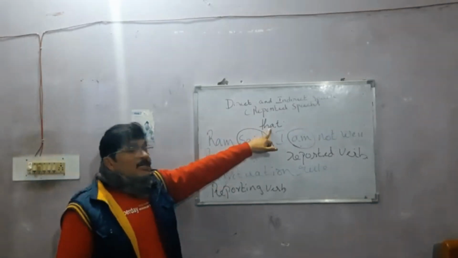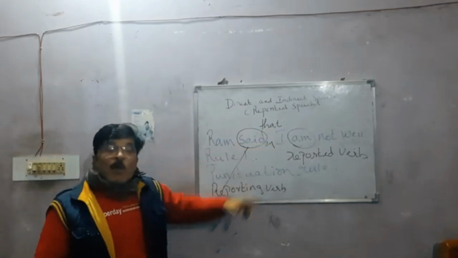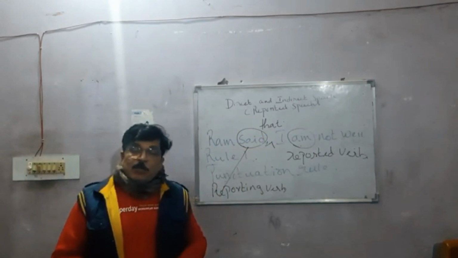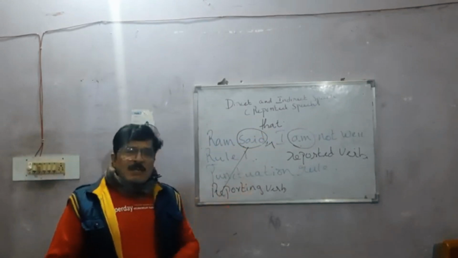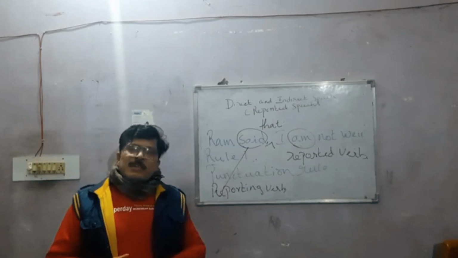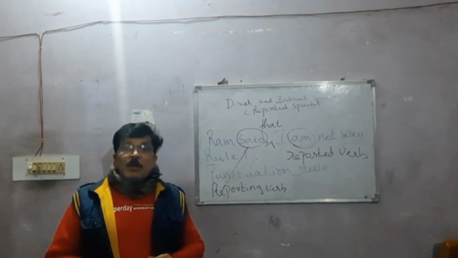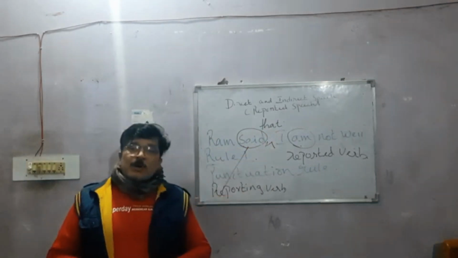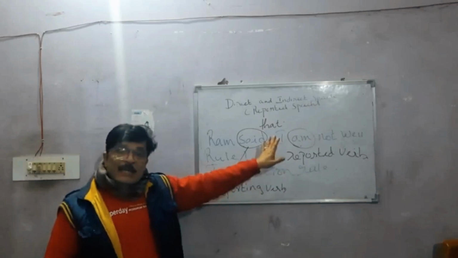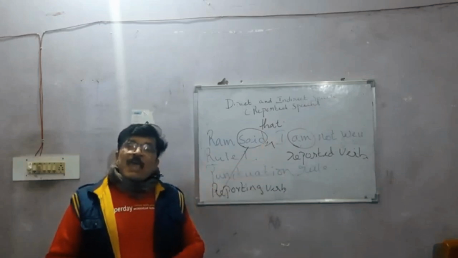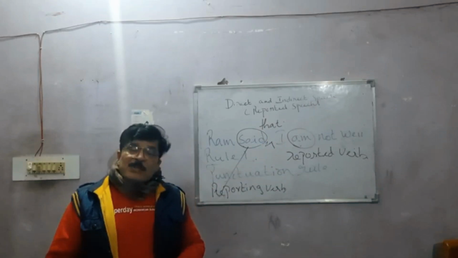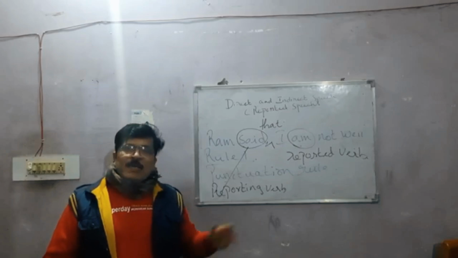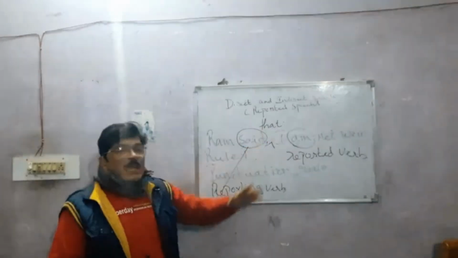The subordinate conjunction will be that. And when do you add that? You add that if the sentence is a declarative sentence or a statement. You will not add that if it is an interrogative sentence.